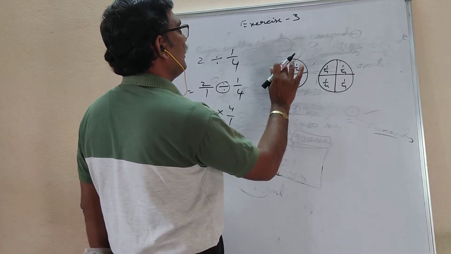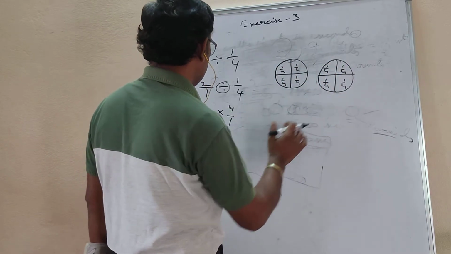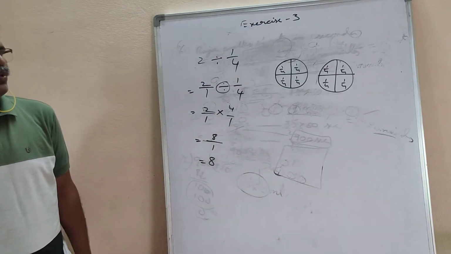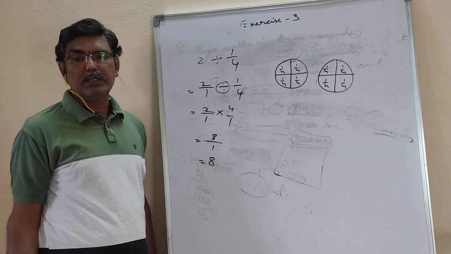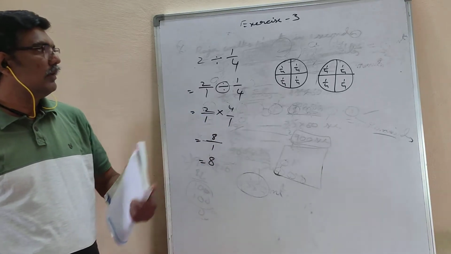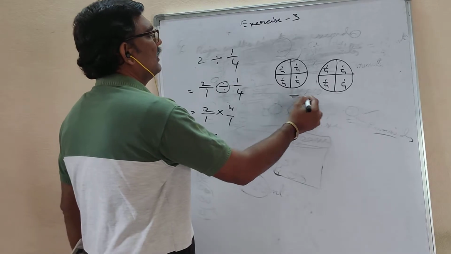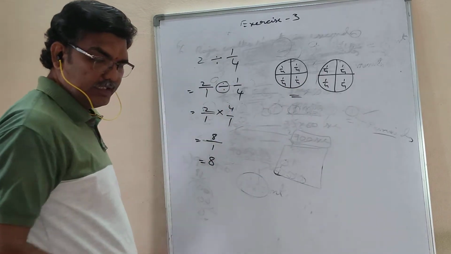How many 1 by 4s did I get? 1, 2, 3, 4, 5, 6, 7, 8. The answer is 8. 2 is divided into equal parts of 1 by 4, so it is called division. This drawing is not necessary; you have to do it like this.